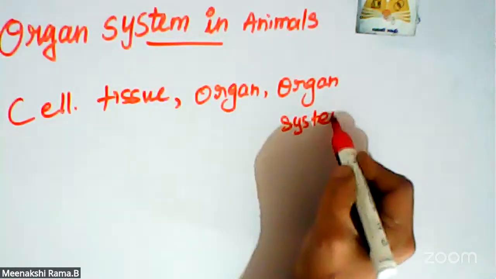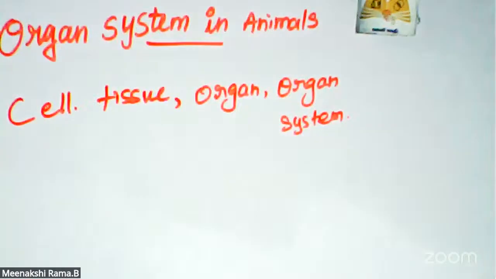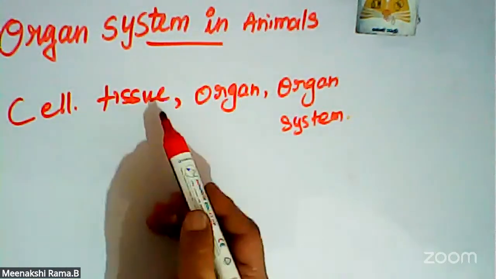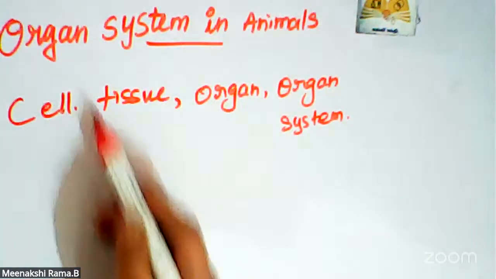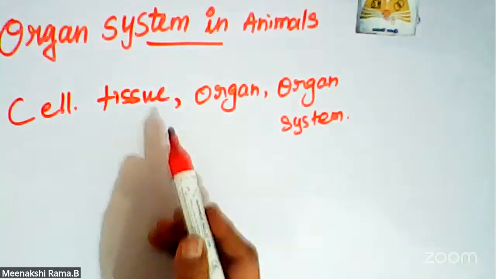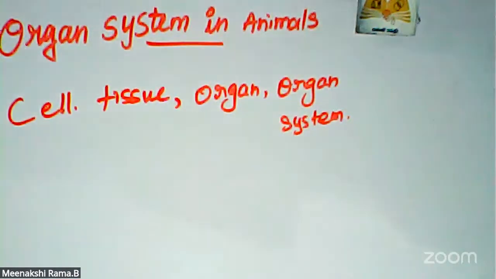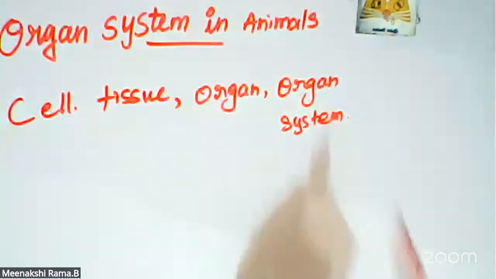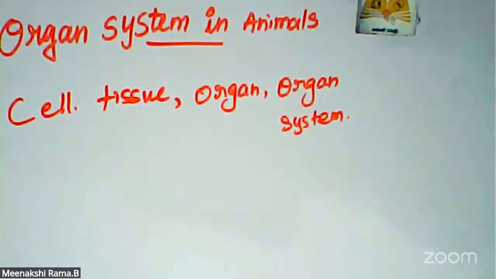This is the basic formula. First, the initial stage of an organ system is the cell. The next stage is a group of cells forming tissues, and tissues together form an organ. Different organs form the organ systems. So, what organ systems are present in our body?